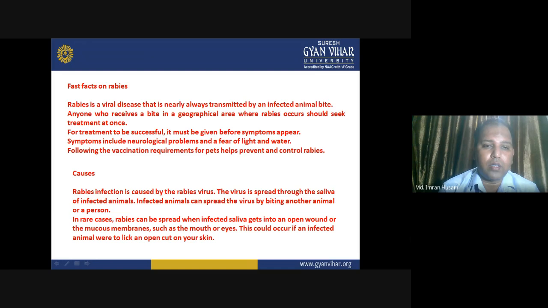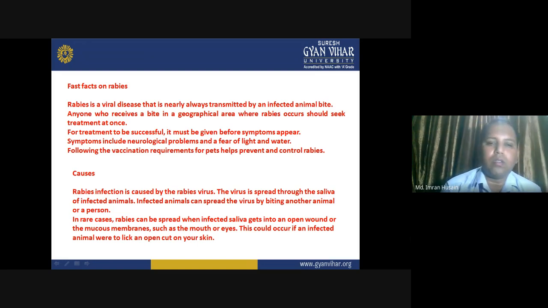In rare cases, rabies can spread when infected saliva gets into an open wound or the mucous membranes. Whenever an animal bites you, it will create a wound. Then if that infected saliva enters your open wound or your mucous membrane, such as the mouth or the eyes, it will create a very big issue.